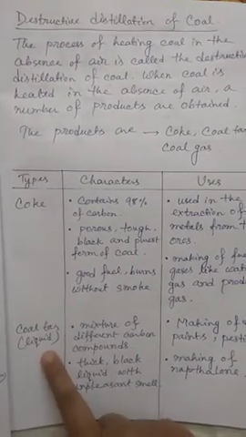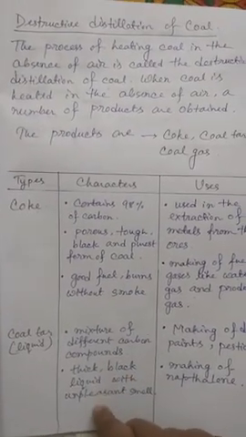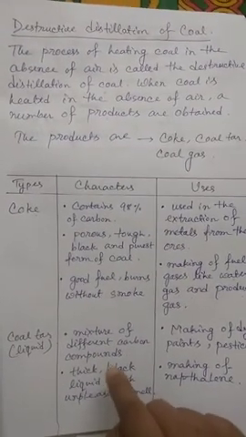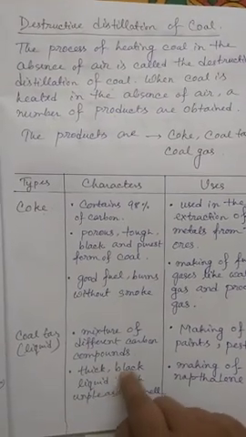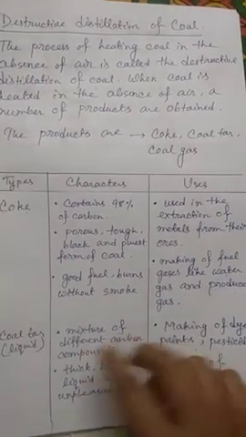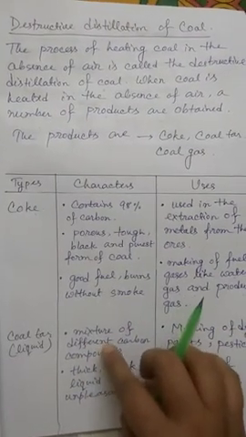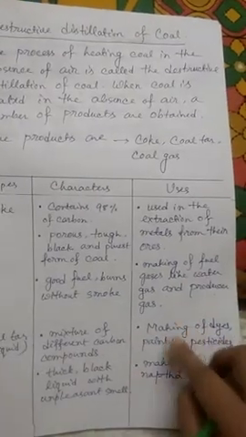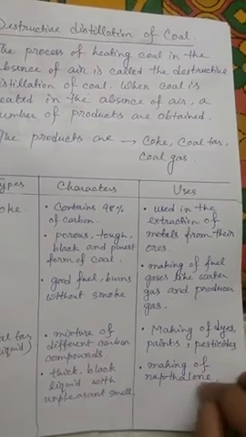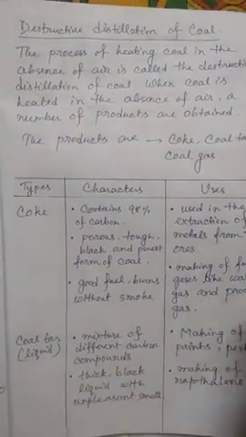Coal tar, it is liquid. It is a mixture of different carbon compounds. It is a thick, black liquid with an unpleasant smell. It has a very bad foul smell. Previously, it was used for making roads, for making the upper surface of the road. Nowadays, they don't use it, and bituminous is rather used for this purpose. Now, uses: making of dyes, paints, pesticides, etc. Making of naphthalene. Naphthalene balls we use in our cupboard. These are made of coal tar.